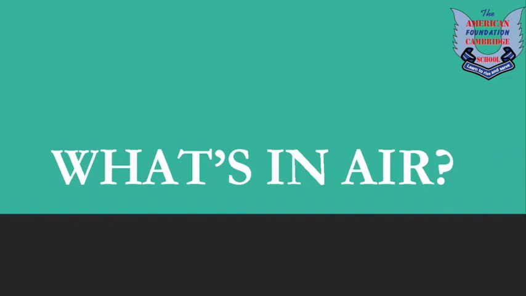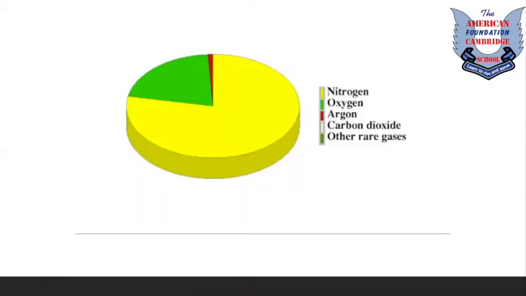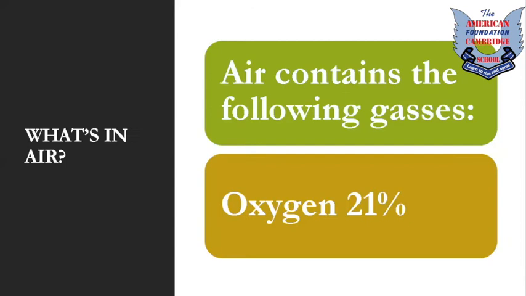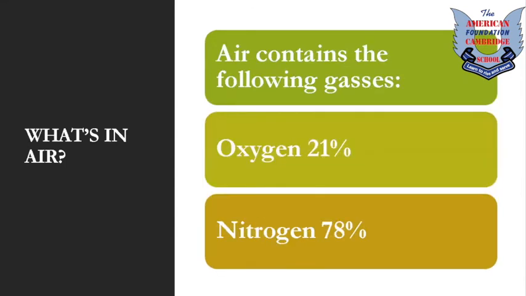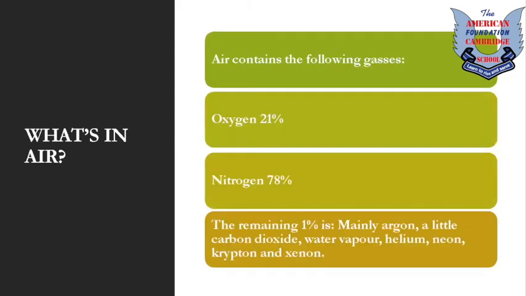All right, so what is in the air? This pie chart shows the gases that make up air. Air contains 21% oxygen, 78% nitrogen, and the remaining 1% is mainly argon, a little carbon dioxide, water vapors, helium, neon, krypton, and xenon.